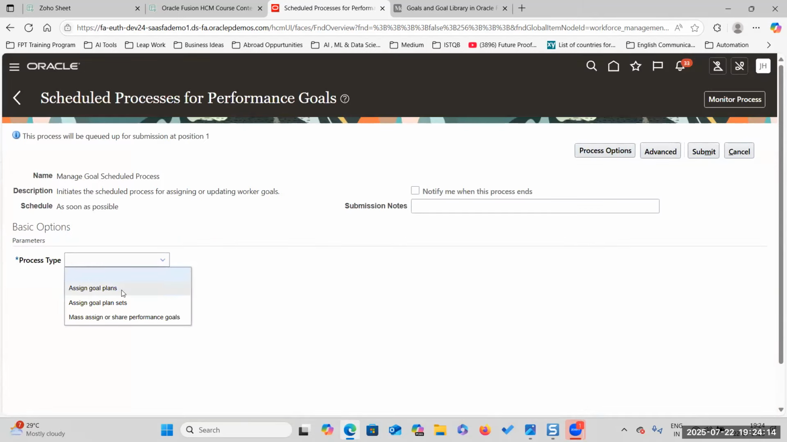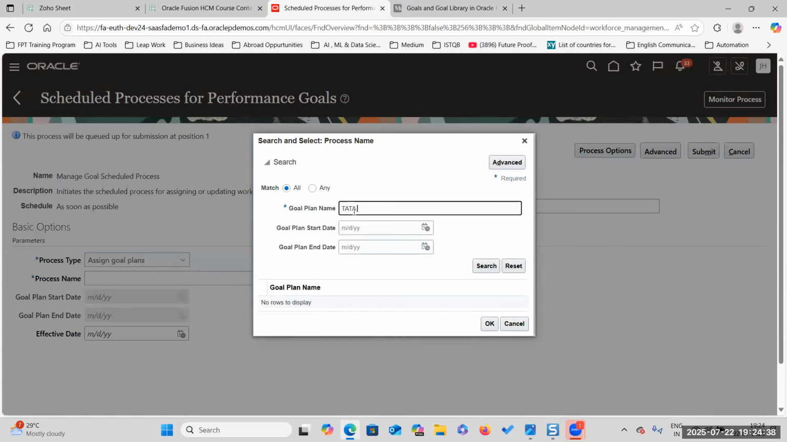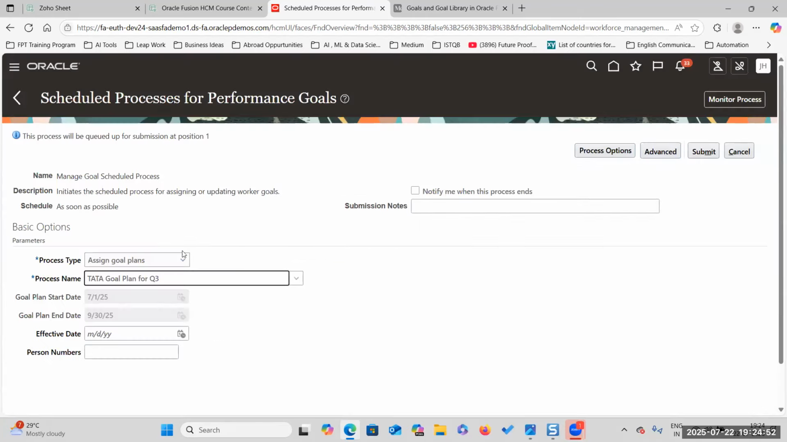Select the process type. You want to assign goal plans, right? We have not discussed goal plan sets, right? We have discussed only goal plans. Select assign goal plans. So what is the process name? Assign goal plan, Tata. What is the goal plan name? Tata goal plan for Q3. Okay, select that one.